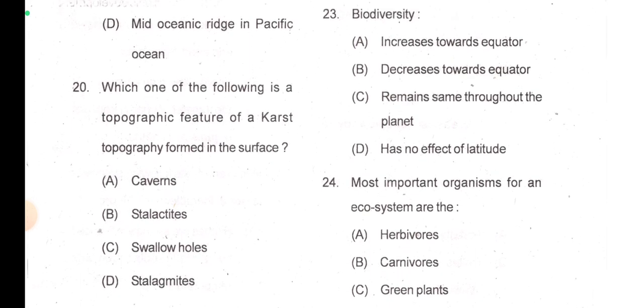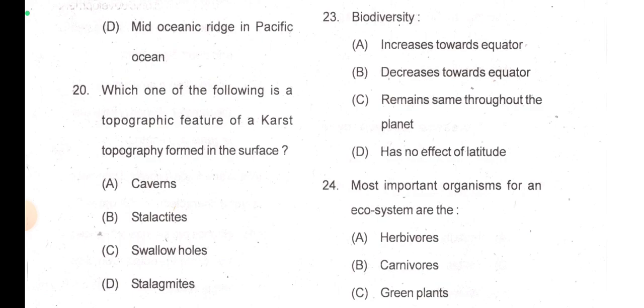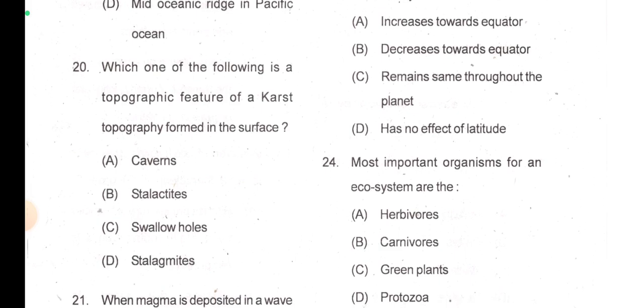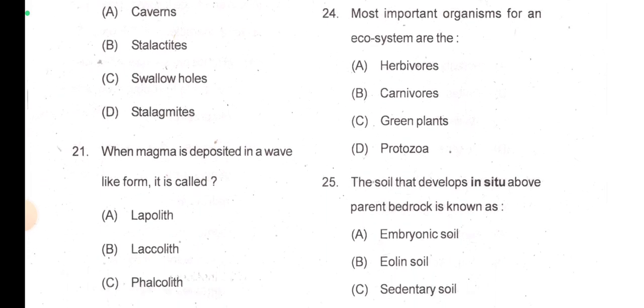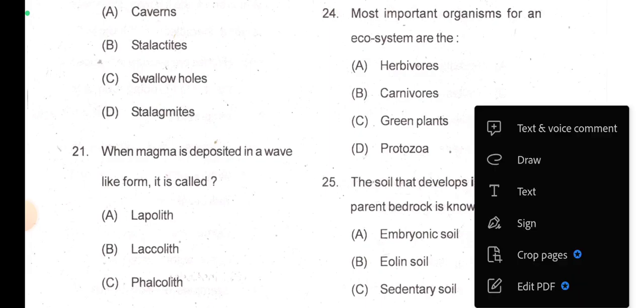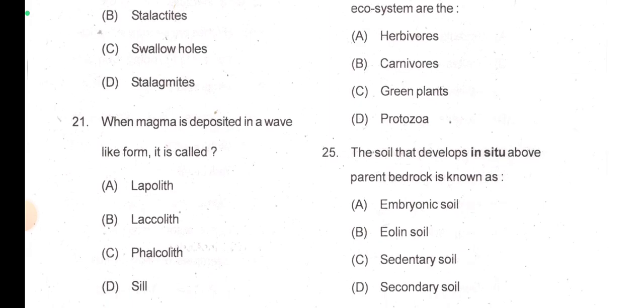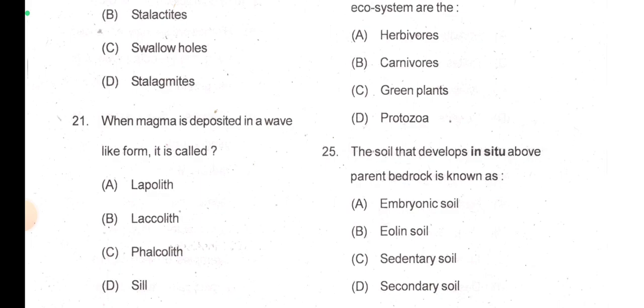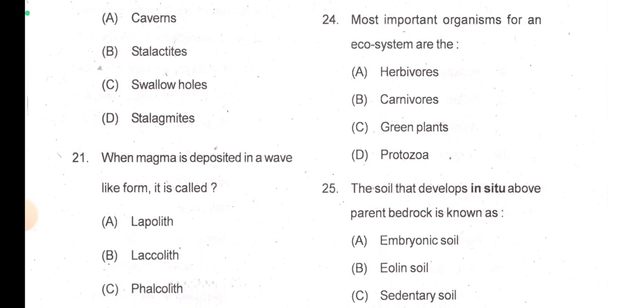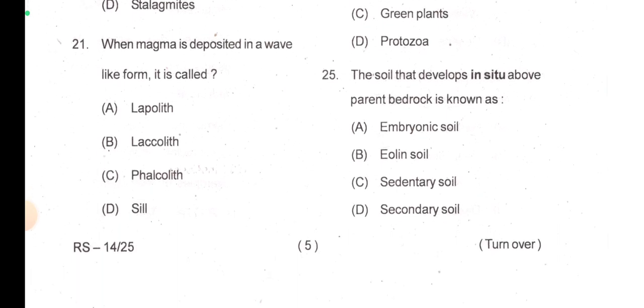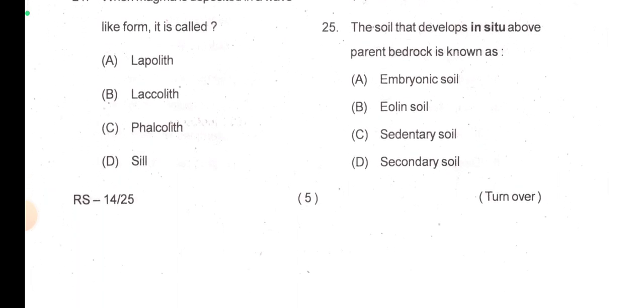Next, move to the biodiversity part. So biodiversity increases towards the equator. Definitely that is the true answer. Most important organisms for an ecosystem are the herbivores, green plants, protozoa, carnivores. Definitely green plants here is the most important, because everyone is dependent on the green plants because they are the only producer.